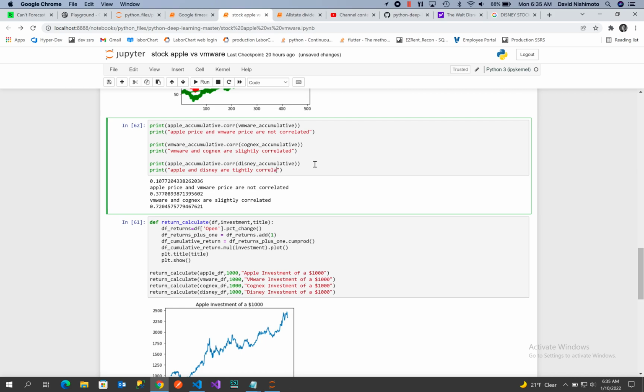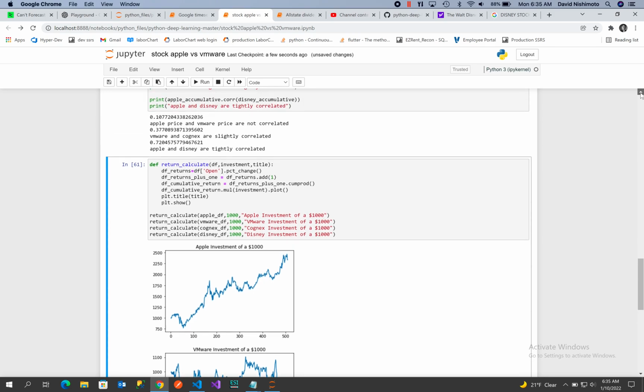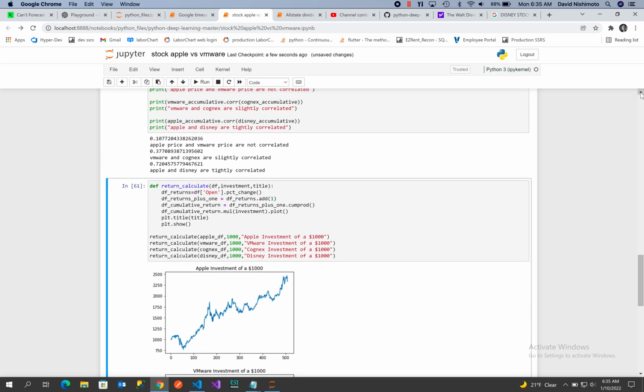correlated. Interesting. So if I were to invest on that, I would say that Disney and Apple are tightly correlated, and so reflections in prices between Apple and Disney, because maybe they're tied to media, would be responding pretty close in terms of their price together.